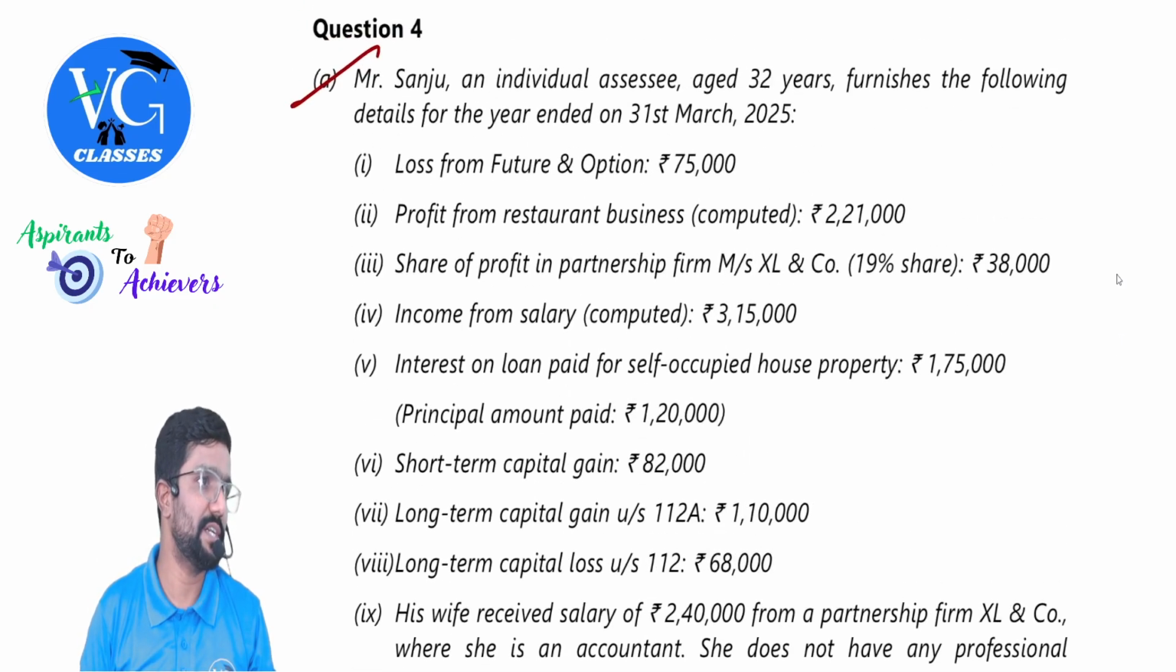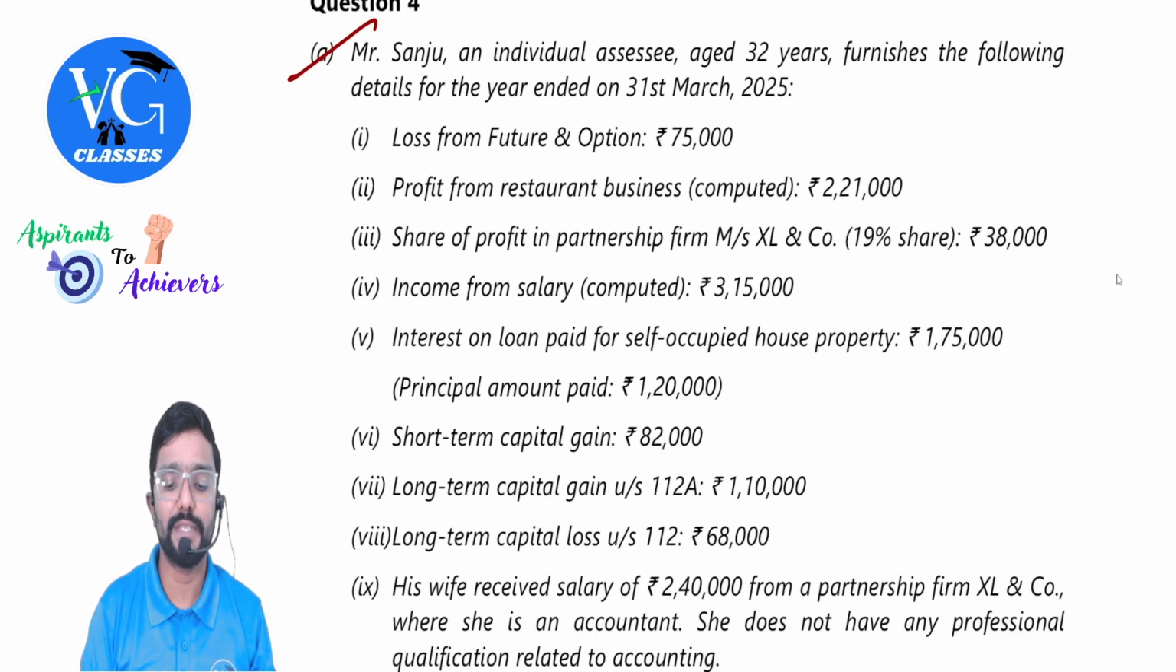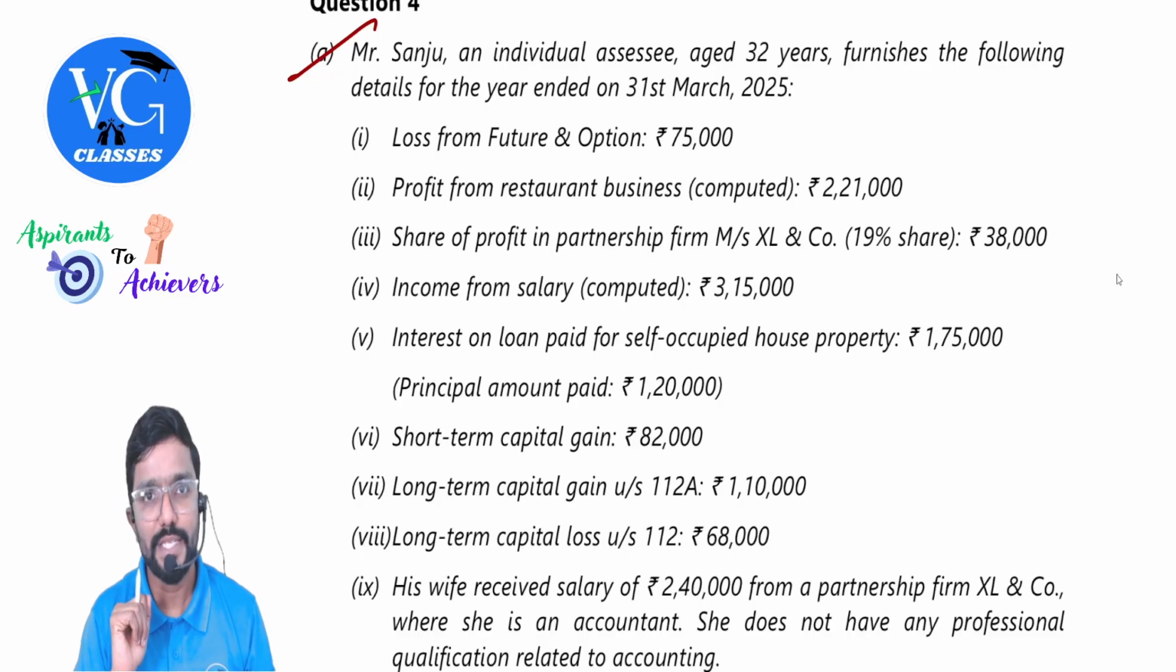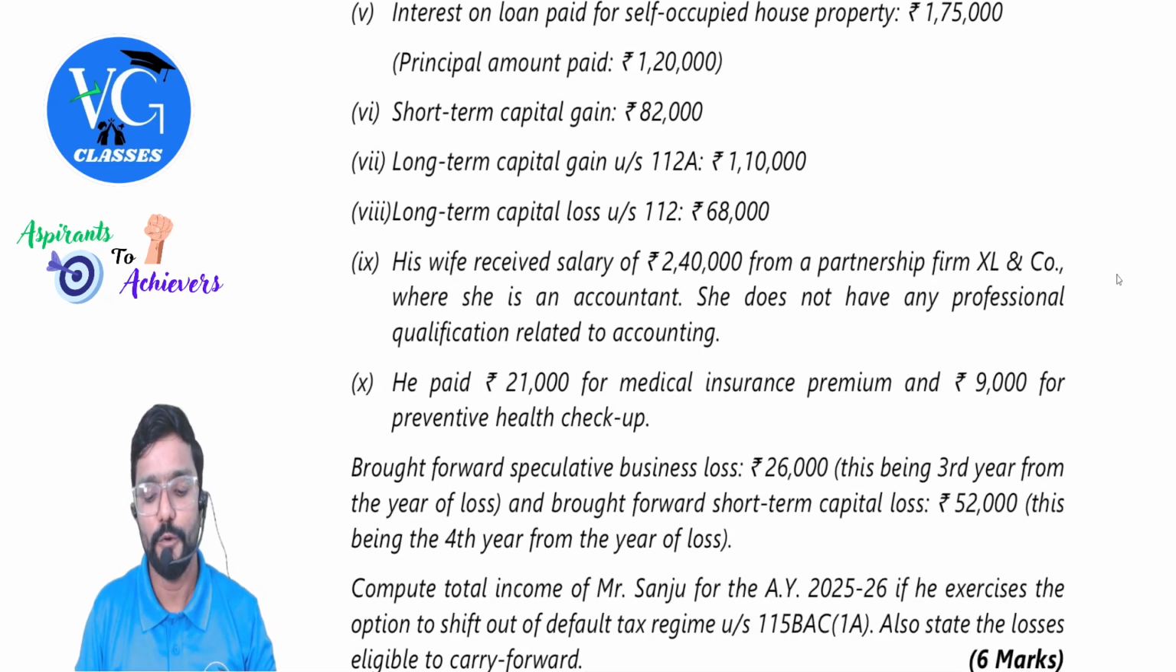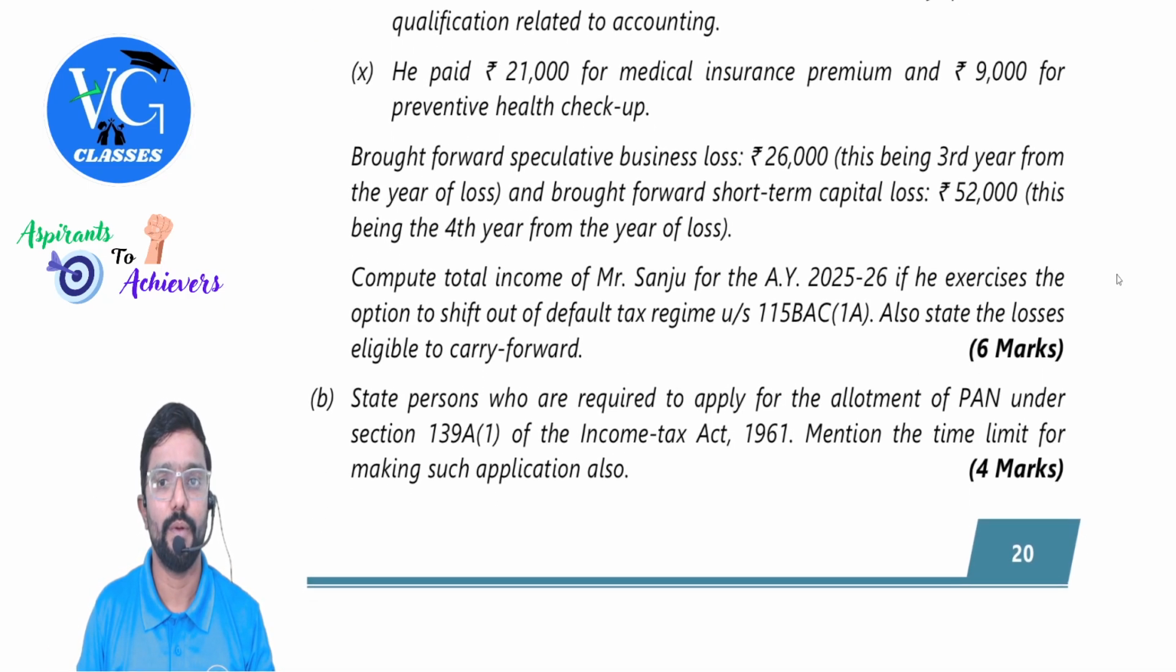19% is not substantial interest. It is 20% or more. Is it clear? So as there is no substantial interest, no clubbing. No clubbing. Okay.